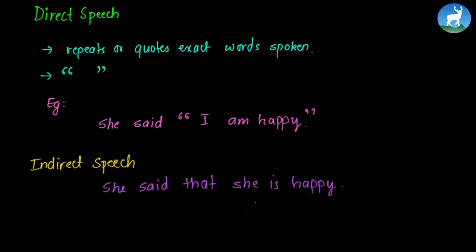So with this example, I assume you're already clear with what indirect speech is. Indirect speech is used to talk about the past, and we change the tense as well as rephrase the words. Now the meaning or the gist of the sentence is the same as it was before. Before we were saying, she said, "I am happy," quoting the exact words. Whereas in indirect speech, we still say that she is happy, but we do not quote them. Instead, we rephrase it. You might have noticed we have not changed the tense of the sentence. However, while changing from direct to indirect speech, we need to change the tense.